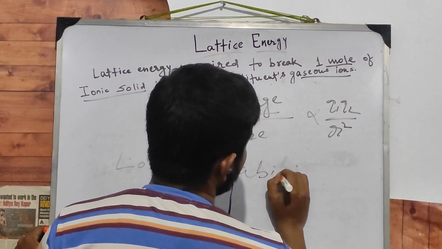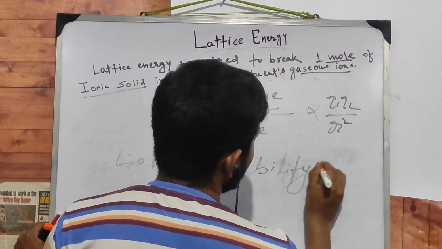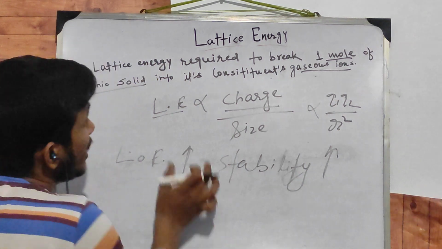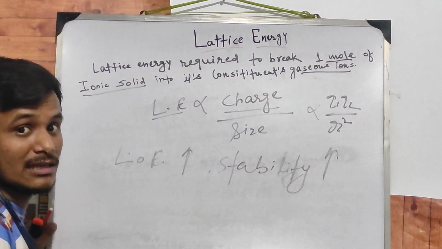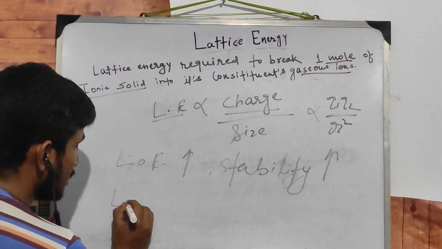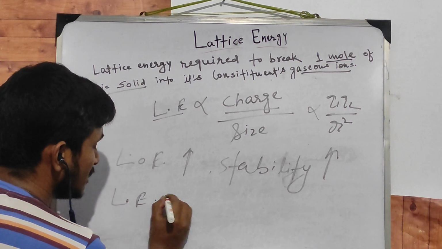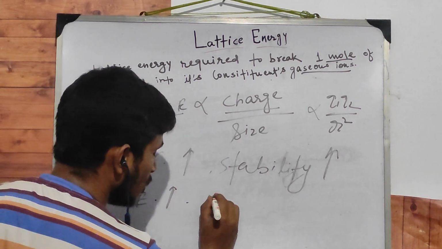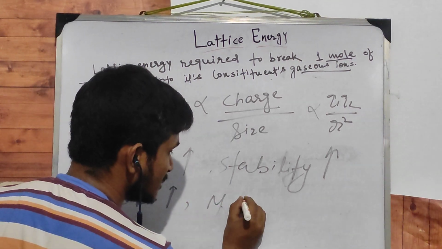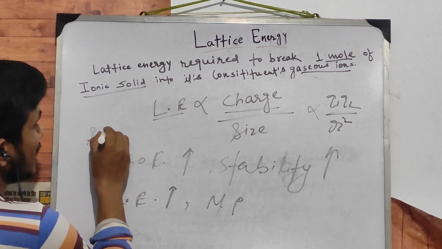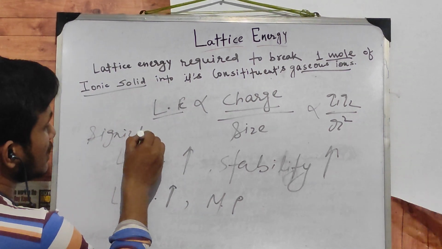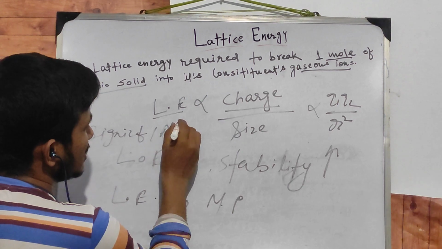As the lattice energy increases, stability increases, and that's why more energy will be required. Also, as lattice energy increases, the melting point increases. These are the significance or applications.